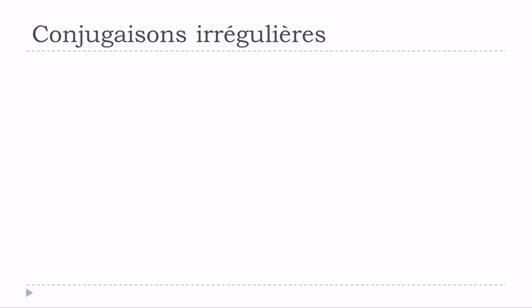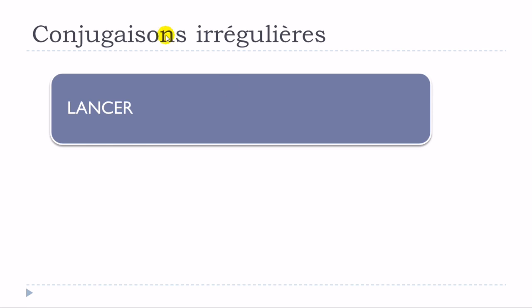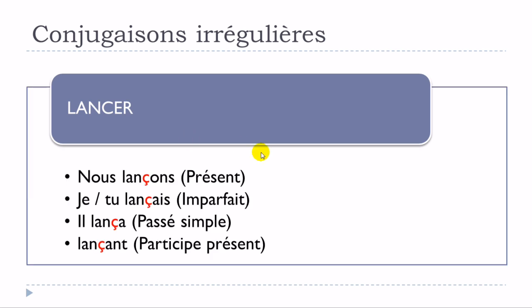You'll see why. Okay, so I wanted to take this verb, lancer. Lancer is to throw something or to launch something. We will have three tenses that will be concerned by these modifications. The first one will be le présent, then l'imparfait, then le passé simple. We don't really use that much le passé simple, but still it's quite important to introduce this tense and to show you what modifications we'll have. And then the other thing will be the form of le participe présent, which is quite useful to see.